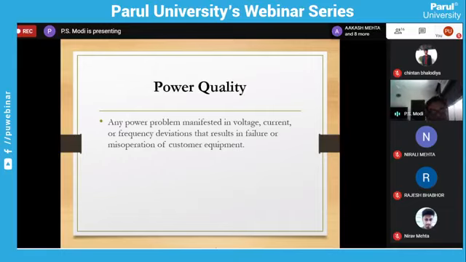Any power problem that is manifested either in voltage, current, or frequency deviation that results in failure or misoperation of the customer operation, that in general we can define as power quality.